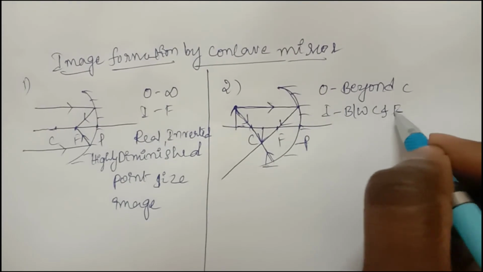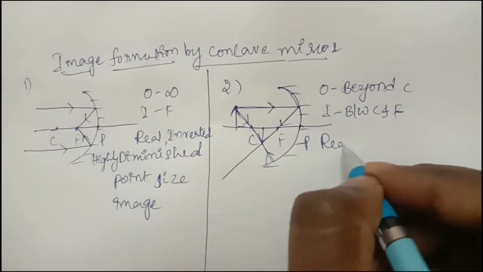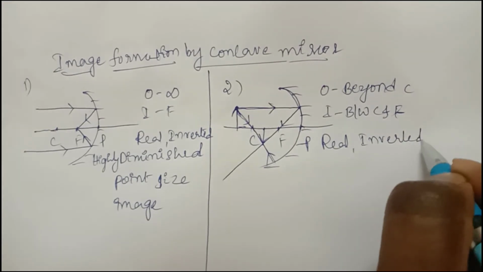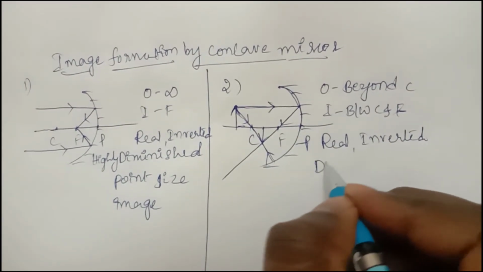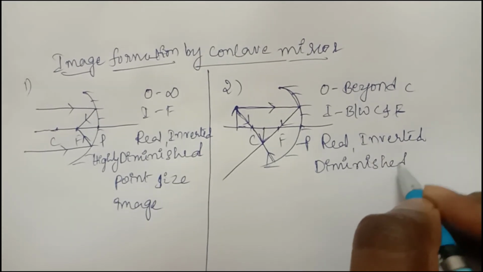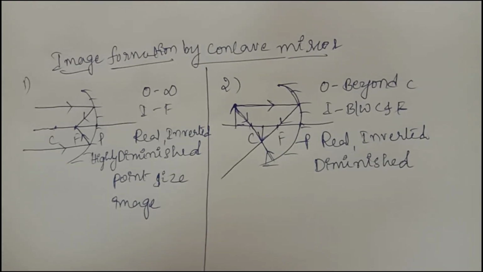So what is the nature of the image? Real, inverted and diminished image is formed, which means the size is reduced, diminished image.